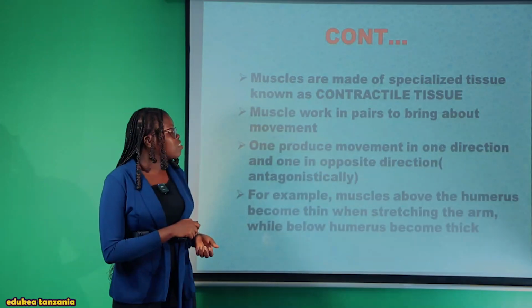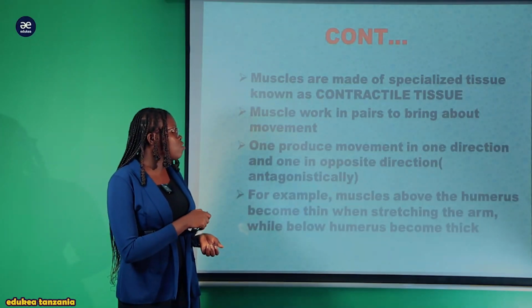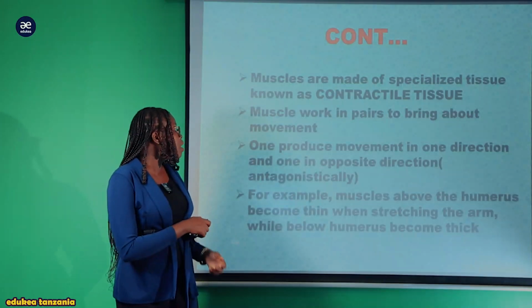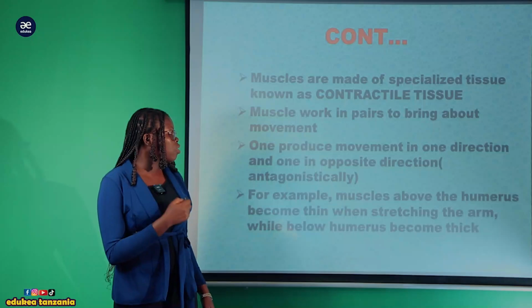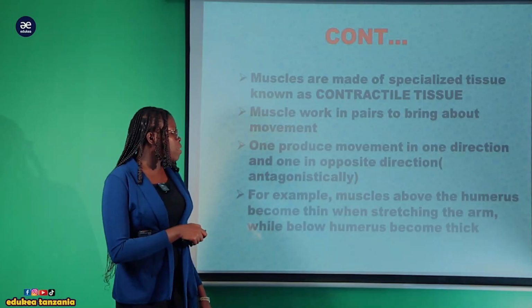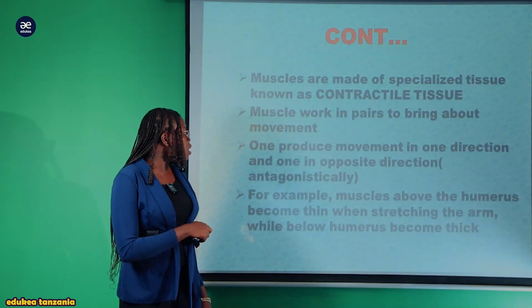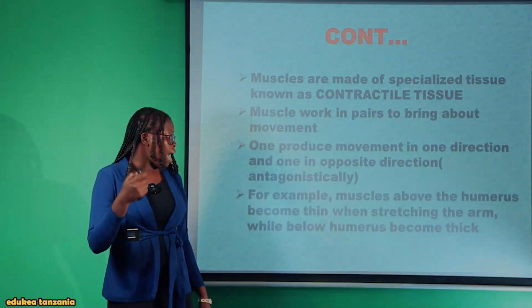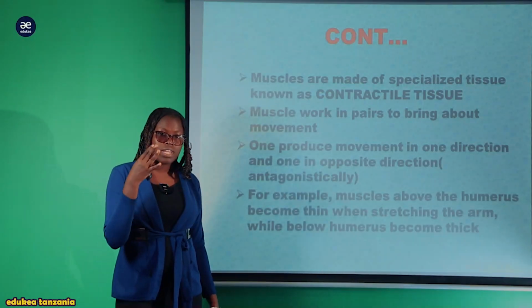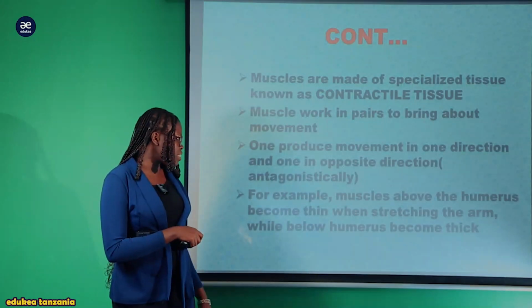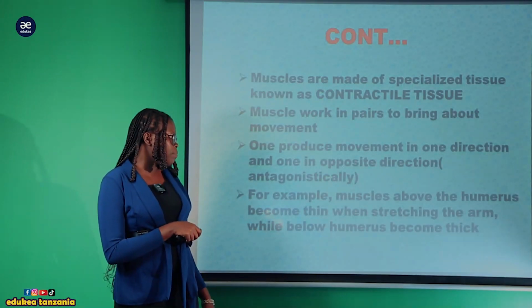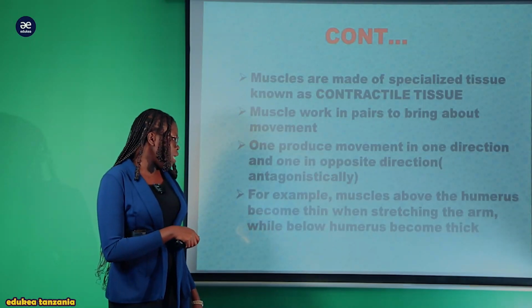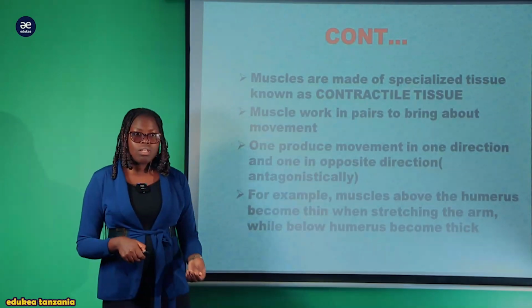Now, muscles are made up of specialized tissue known as contractile tissue. That's why they have the ability to contract and relax. So, muscles work in pairs to bring about movement. One produces movement in one direction and another in the opposite direction. That's why we say that they work antagonistically, or they oppose one another. For example, muscles above the humerus become thin when the arm is stretched, while those below the humerus become thick.